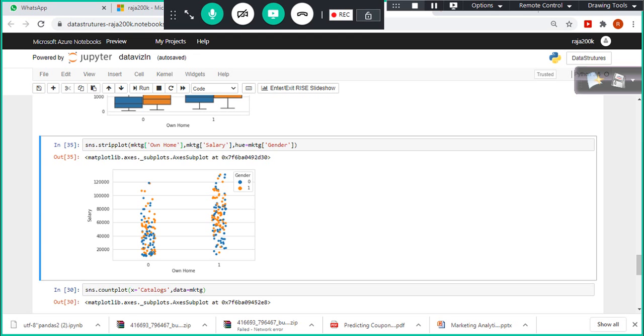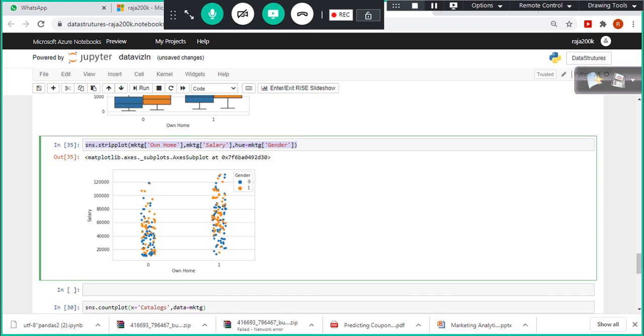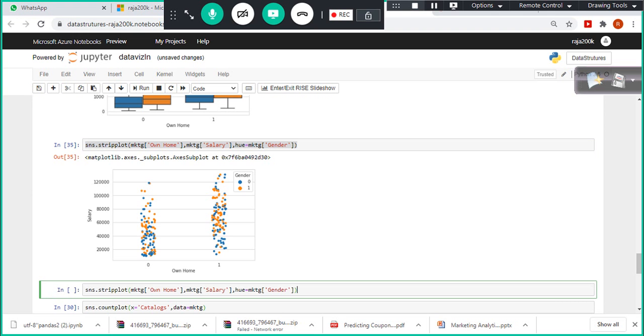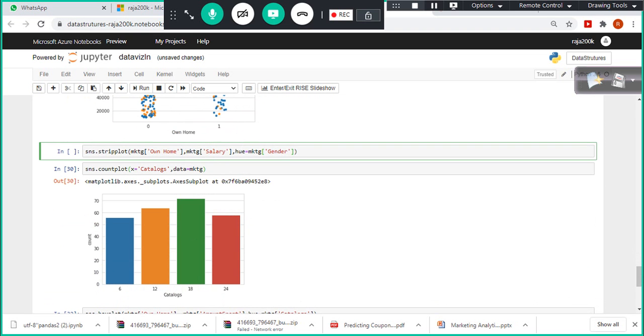It gives you additional insight. But still, if you want to get much better clarity, we have something like jitter equal to true. Yeah, the spread, it gives us the spread also, right? The strip plot gives the spread, how spread out the data are. So when I look at something like this, you have something called the jitter equal to true option available in Seaborn.